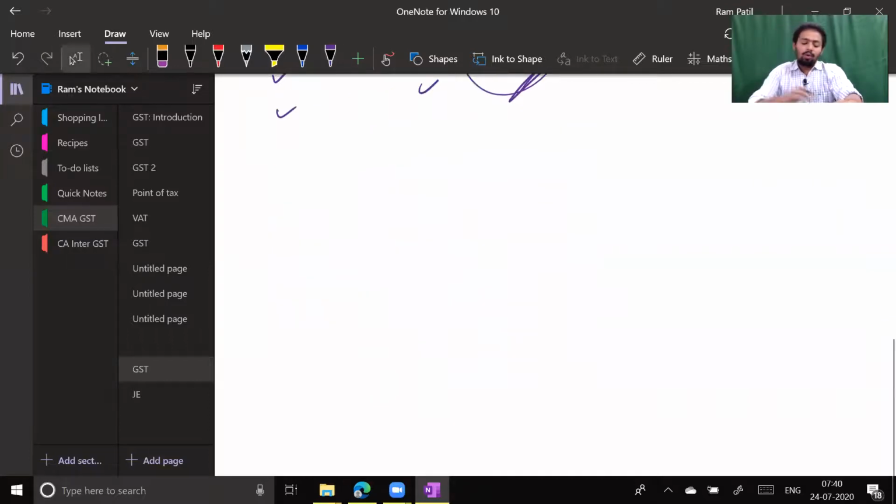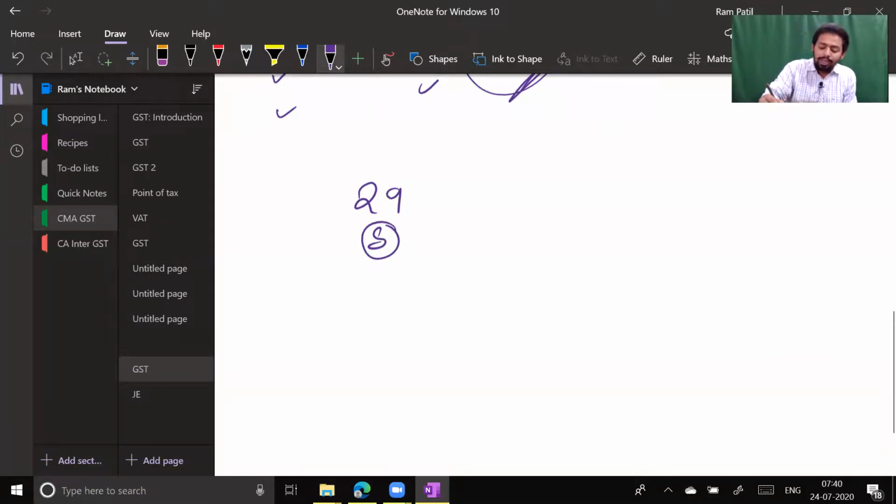Now, sir, what do you mean by union territories and what do you mean by state? Ignoring what happened recently so far as Jammu and Kashmir is concerned, because that particular discussion we can handle only if our institute updates our study material accordingly. As of now, we have to study the situation which was there before Jammu and Kashmir was reorganised into two different territories. Before that, we had 29 states in India and we had 7 union territories. This is general knowledge now.